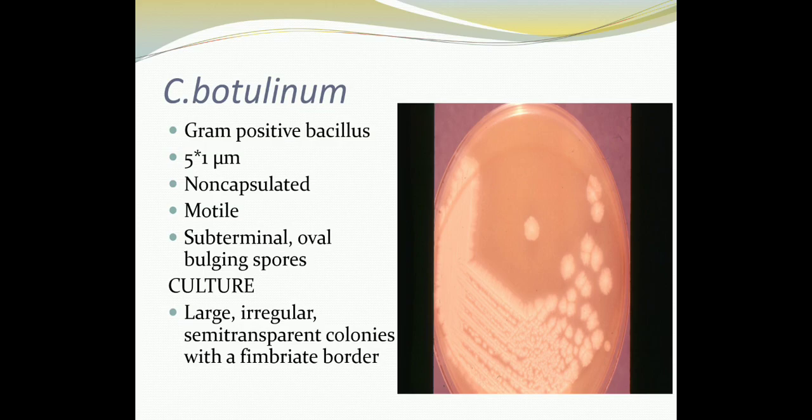We need to demonstrate the toxin by growing the samples or injecting the samples into the mouse. The samples that are chosen are usually serum, stool, sterile water, or saline enema. Once again I repeat: serum, stool, sterile water, or saline enema, gastric aspirates or wound material, or samples of ingested foods.